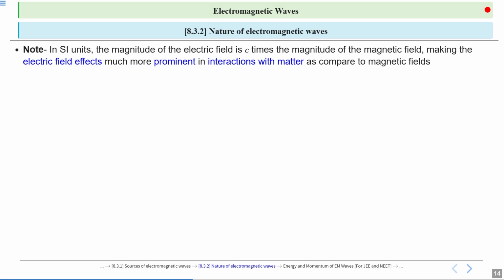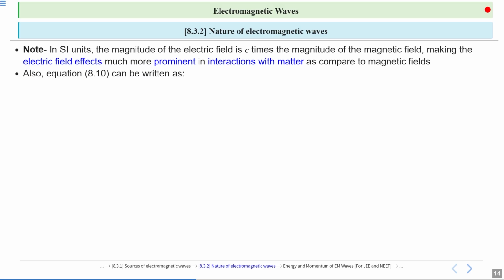Okay, so you may study in wave optics also why the electric field vector of light is considered in the polarization of light. We don't consider the magnetic field vector generally, because the magnitude of magnetic field is much smaller than the magnitude of electric field in the electromagnetic wave. So the electric field affects much more prominently when the wave interacts with matter. So the effect due to electric field vector is more prominent than the magnetic field.